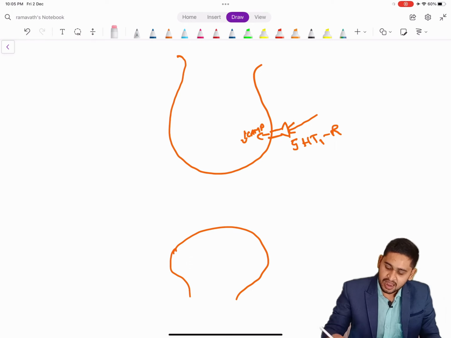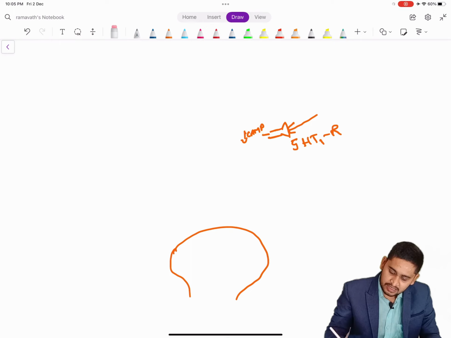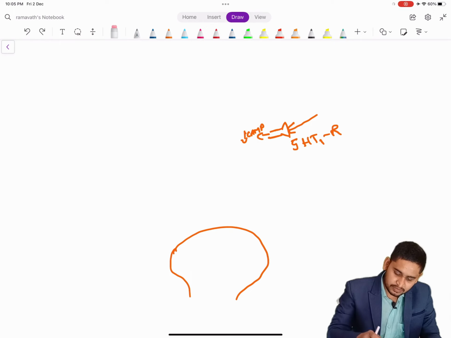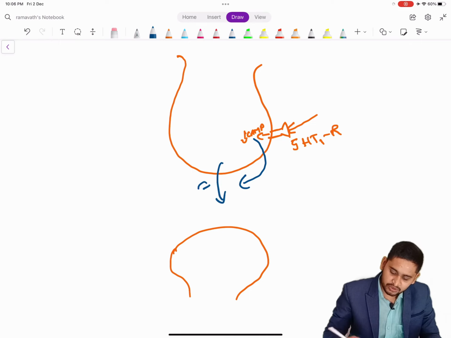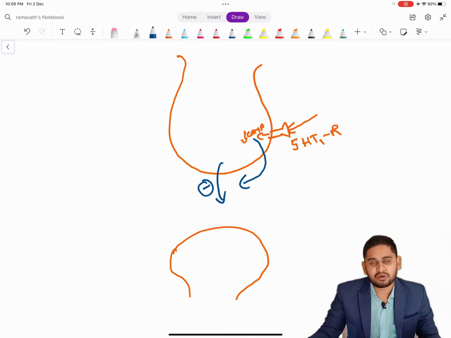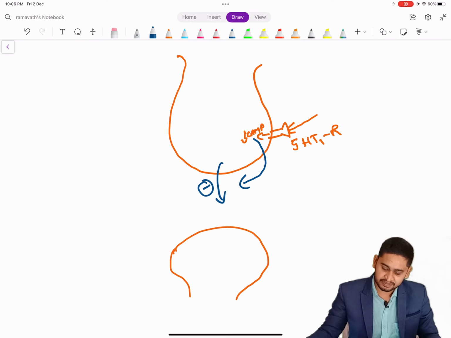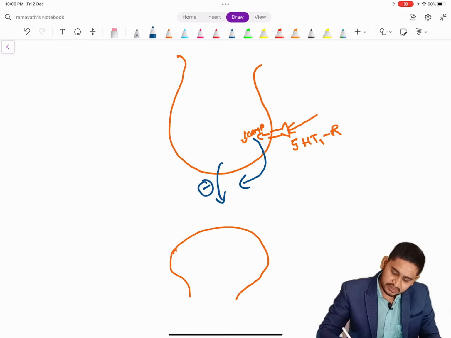Thereby it causes the inhibition of neurotransmitter release. It inhibits the neurotransmitter release. In the serotonergic neuron, the neurotransmitter present here is 5-HT.